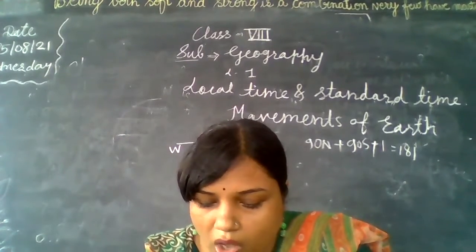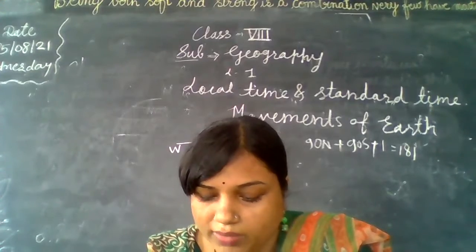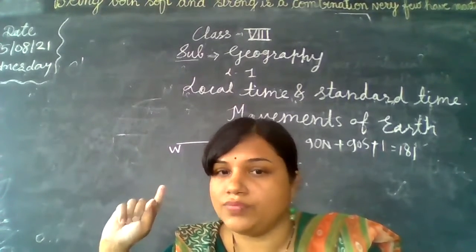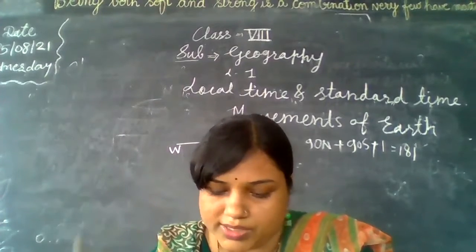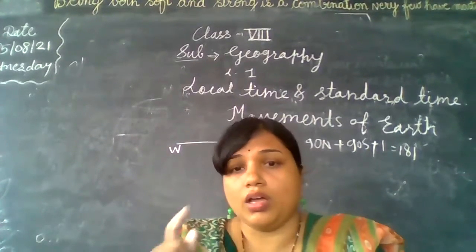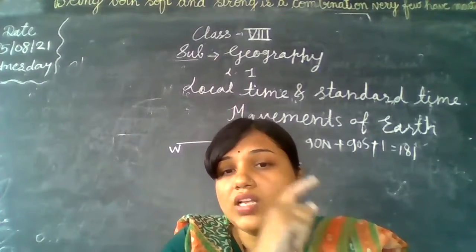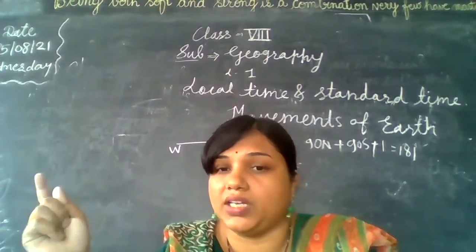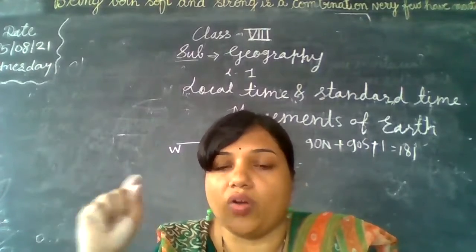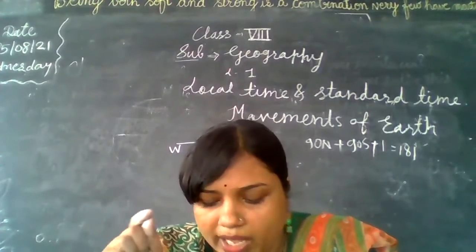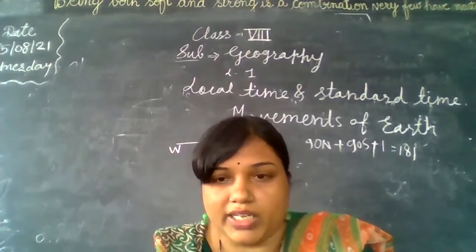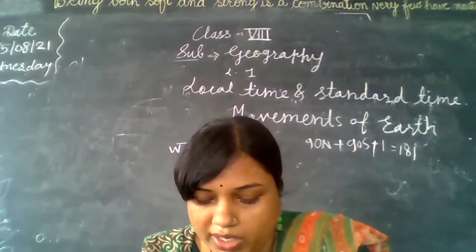While the earth rotates, how many longitudes face the sun daily? 360. कितने longitudes है total? 360. So how many? 360. At which longitude does the date change? In the earlier standard we have already discussed the international date line concept. Okay, so the answer is 180 degree longitude. हमारा day और date कौन से longitude पे change होता है? That is 180 degree. Okay, that is the answer, 180 degree.